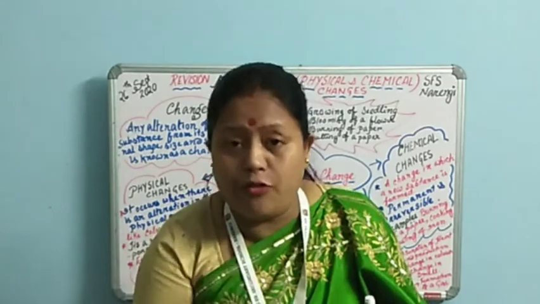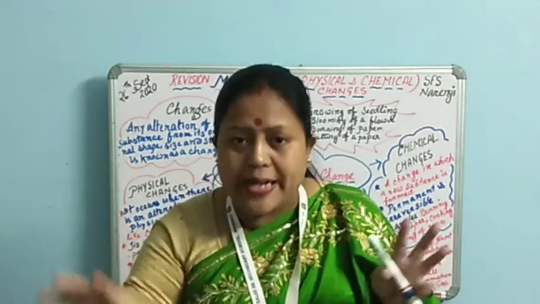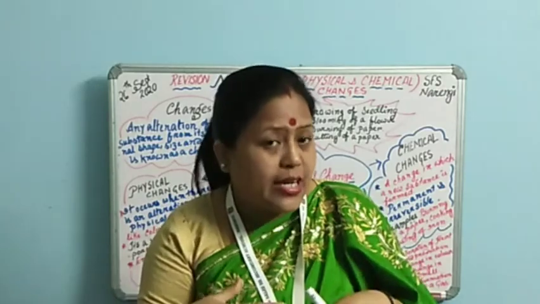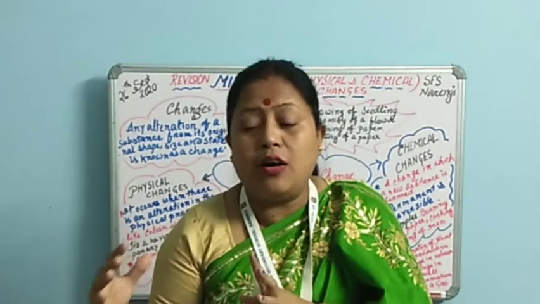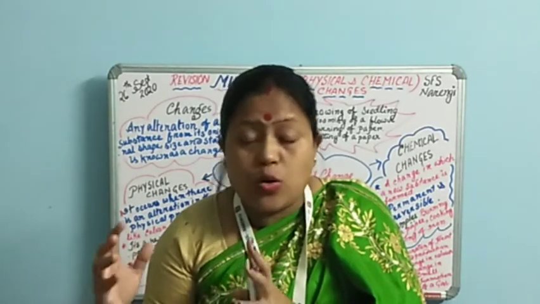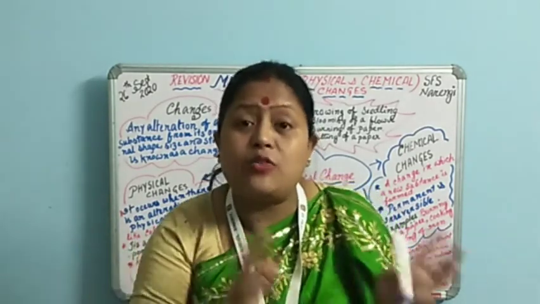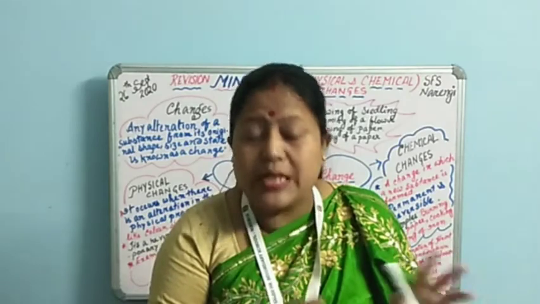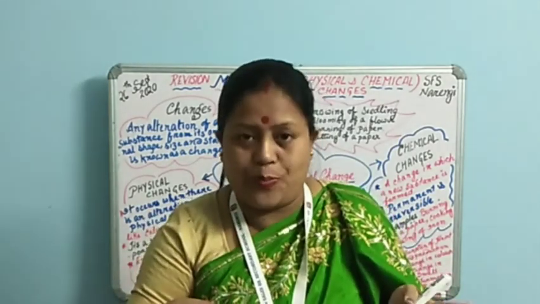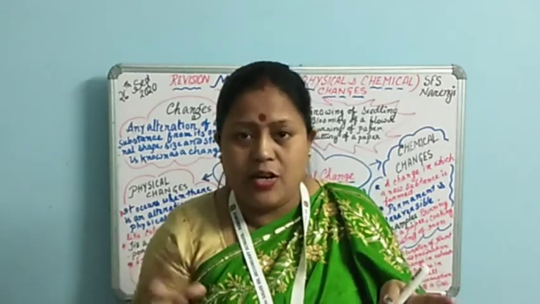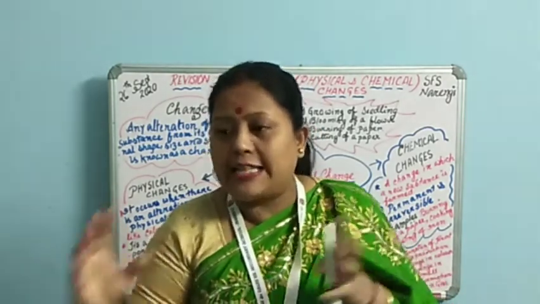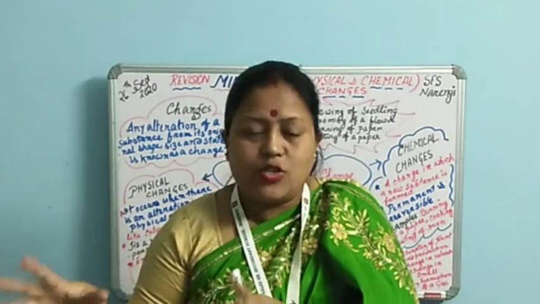So in cooking of food, what happens? We use different raw materials and we cook them. After cooking, we get the cooked foodstuff. Now from this cooked foodstuff, we cannot get back the raw materials. Is it possible? It is not at all possible, and it's not reversible also. We cannot reverse that. We cannot get back the raw materials, and so it's a permanent change. So I hope it's clear.